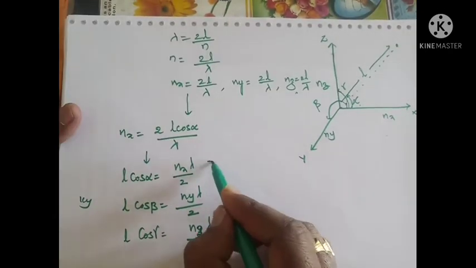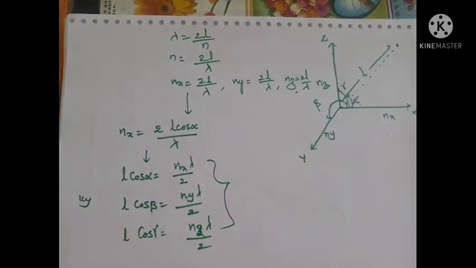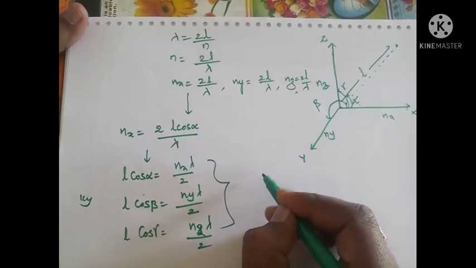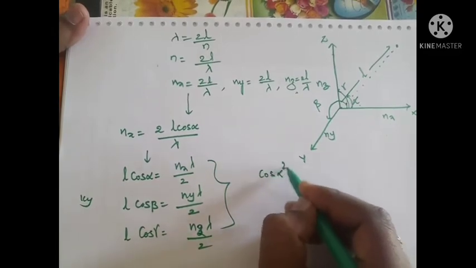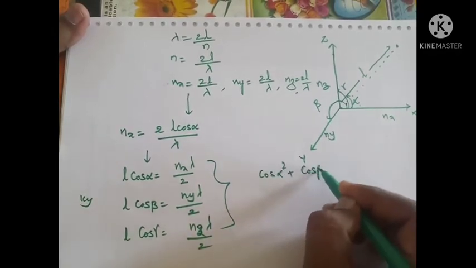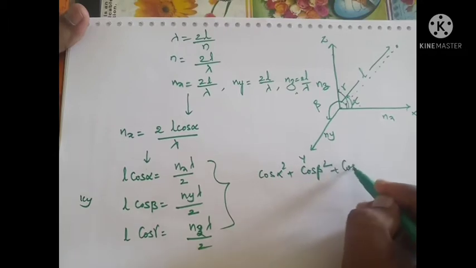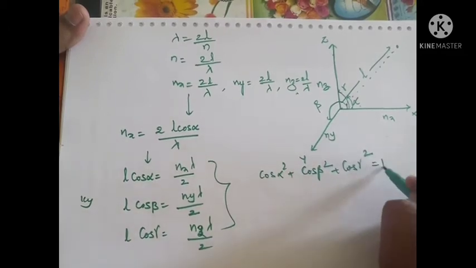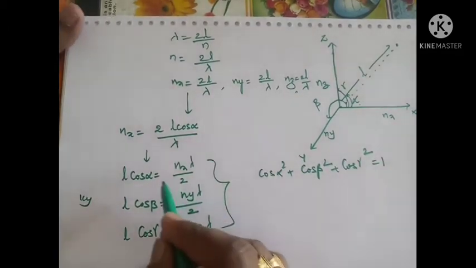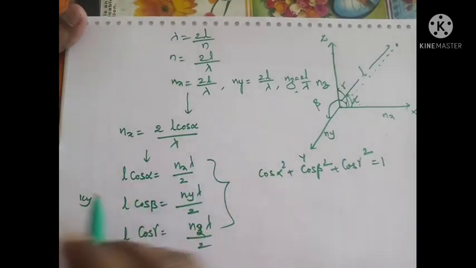All right, from these three equations we know the cosine law: the directional cosines obey the law cos squared alpha plus cos squared beta plus cos squared gamma equal to 1. So here let us square these three equations and add them together.